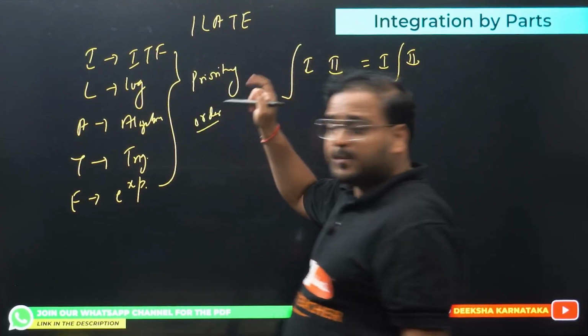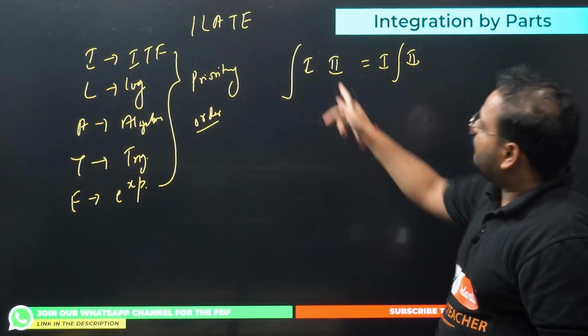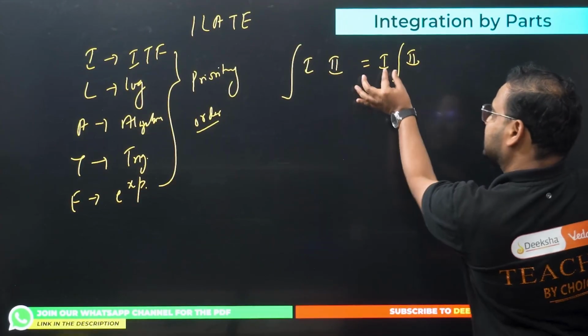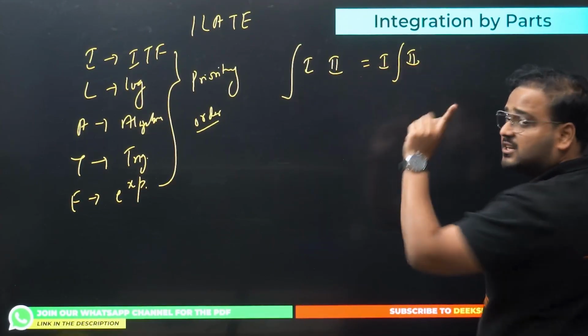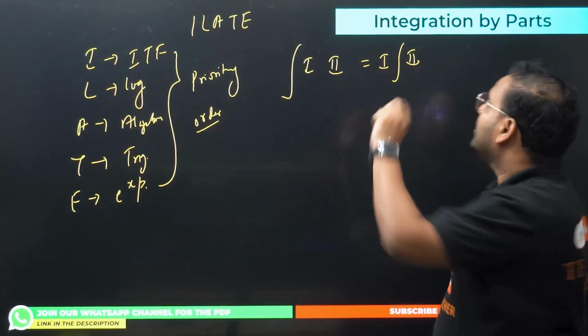Okay, based upon the priority order, you set your first and second function. Now, which was the first function? Keep that as it is. First function as it is. Repeat after me, all of you: first function as it is.